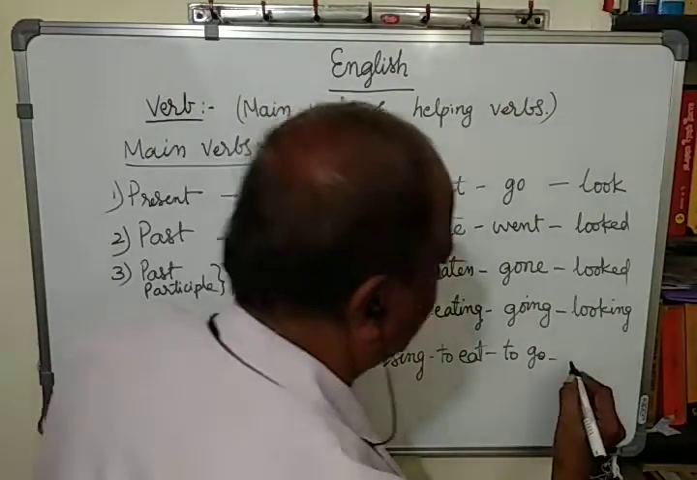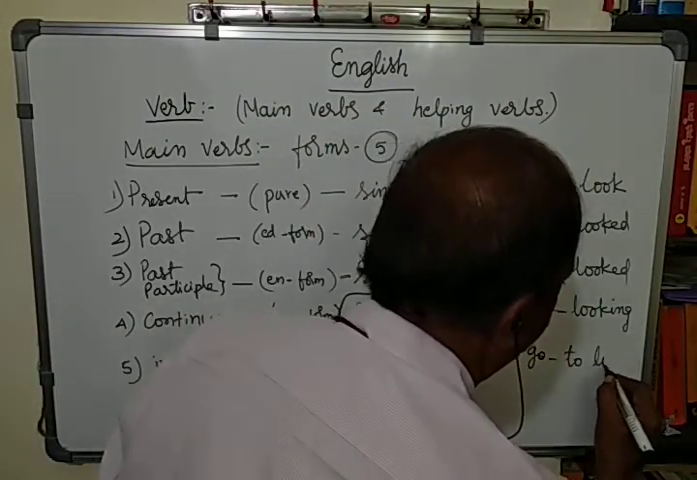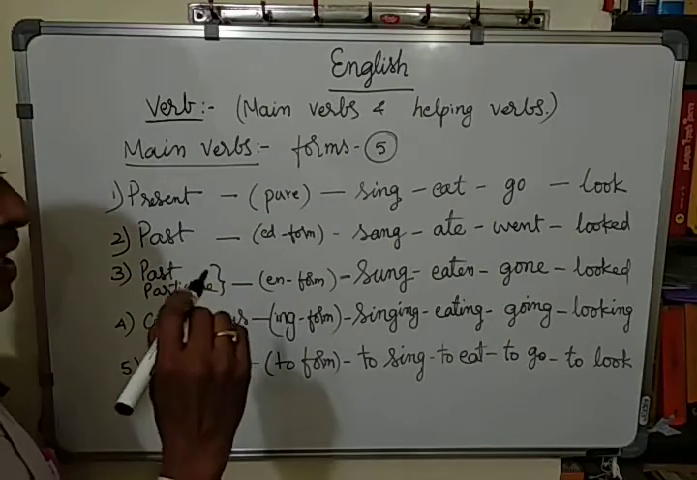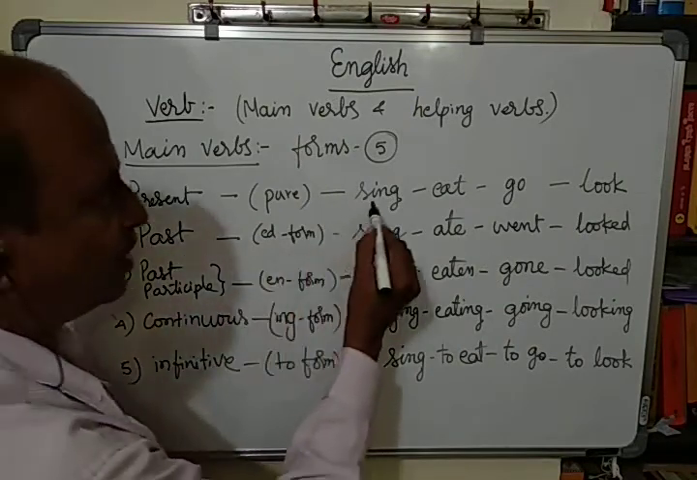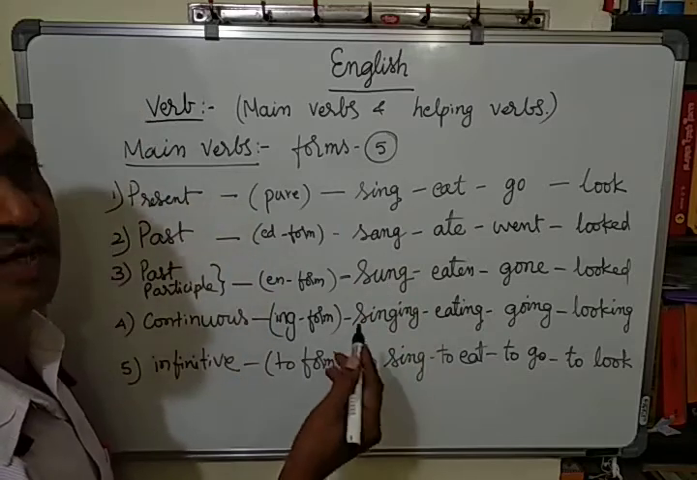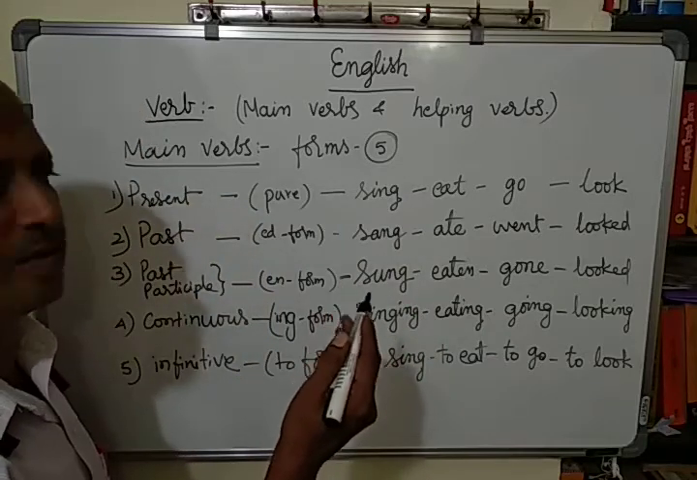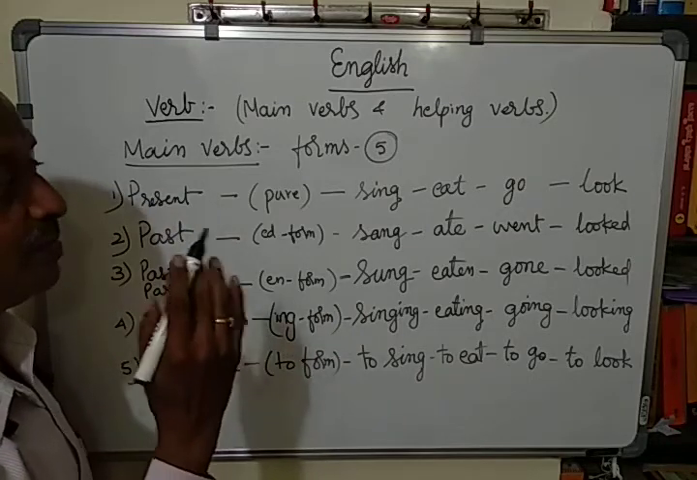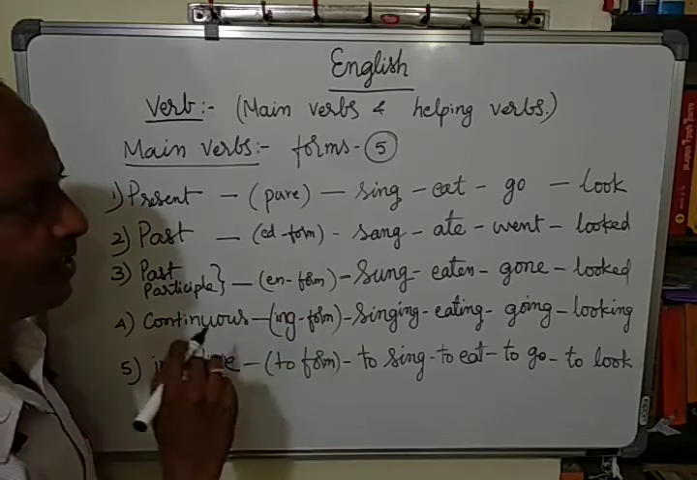And in the infinitive, it is to look. In this way, there are 5 forms. That means, in English sentences, the word sing can be used in all these forms in different sentences depending upon the tense or context. It all depends upon what we are saying.